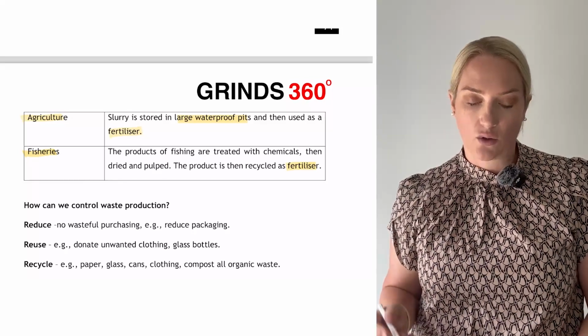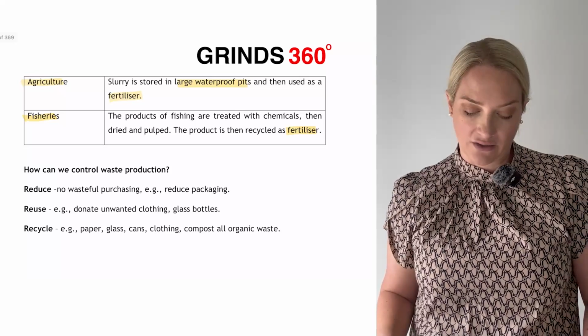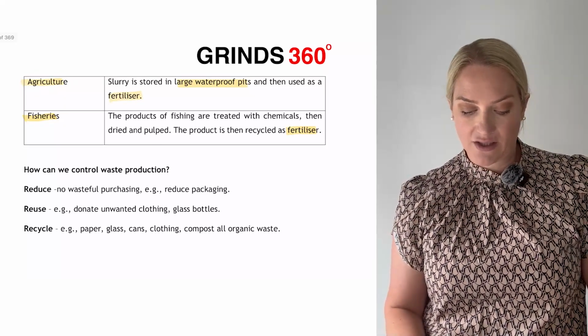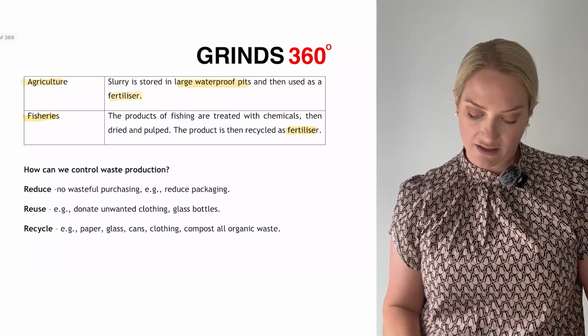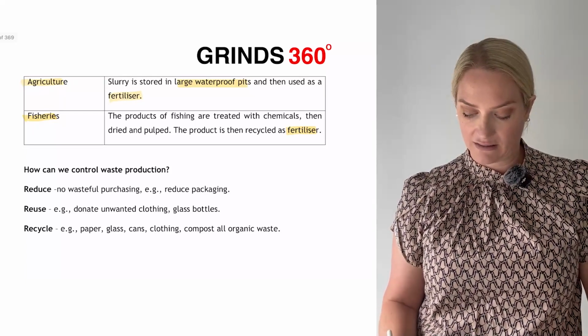So how can we control waste production? Our 3 R's: reduce, reuse, recycle. So reduce, no wasteful packaging; reduce packaging; reuse, donate glass bottles; and recycle paper, glass, and compost.